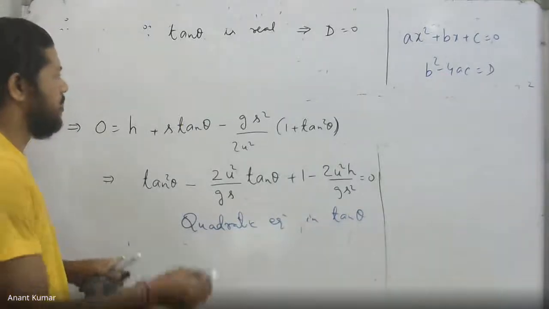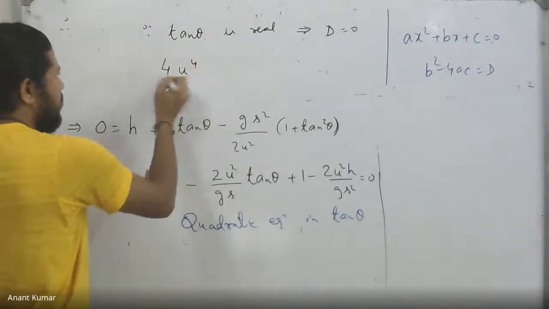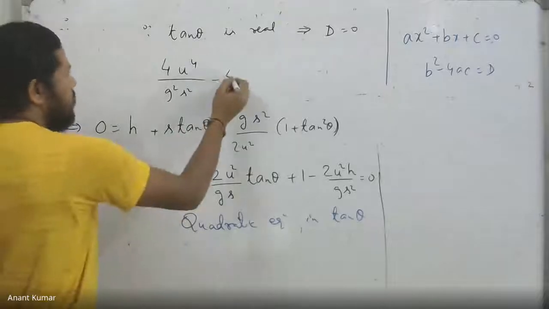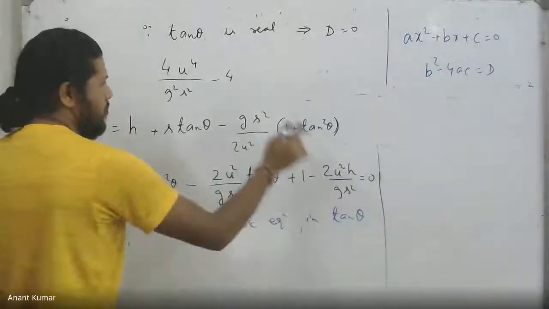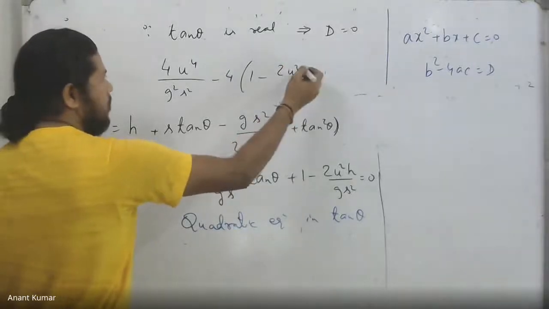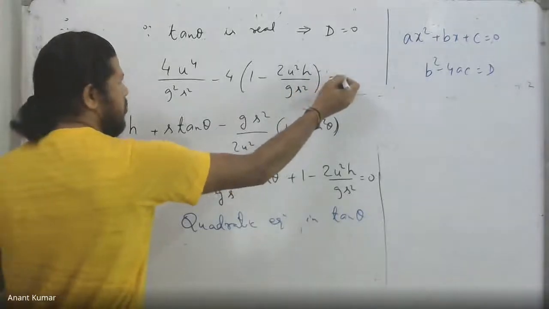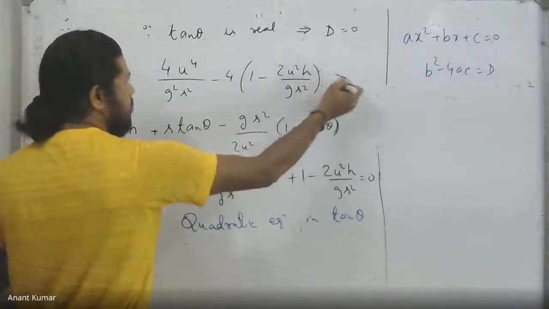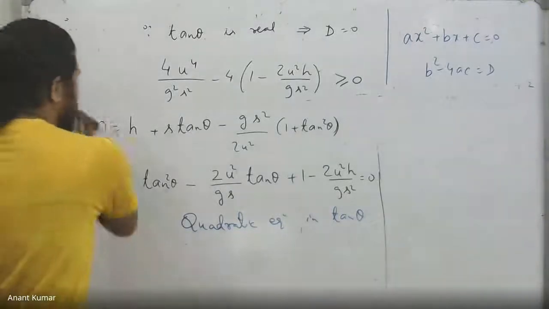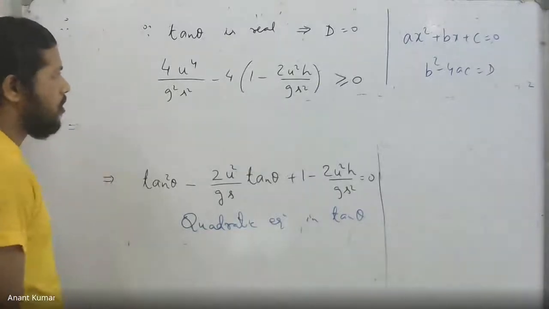We apply that. So b square in this case, this full thing, gives 4u raised power 4 divided by g square s square, minus 4 into a, which is 1, into c, which is this factor, 1 minus twice u square h divided by gs square. This discriminant must be positive. That is what I want. I can cancel out 4 throughout.